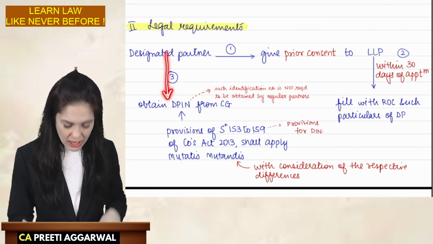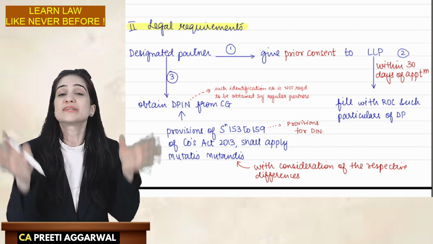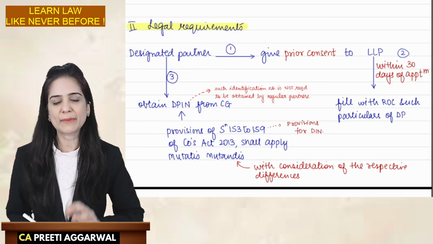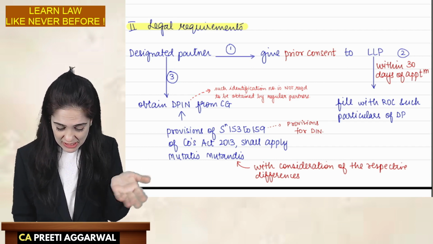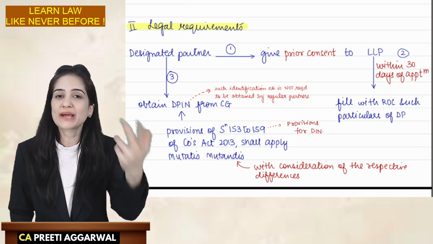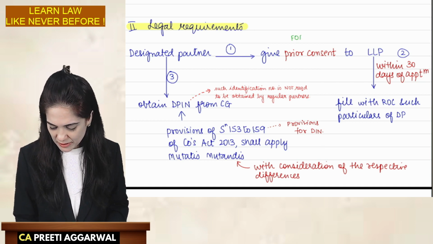Does he have a DIN? I will check whether that person has a DPIN, whether that person actually exists or not. So you just cannot write any person's name as the DP. We need his current consent also. Is he really aware that he is the designated partner? Has he agreed to accept that additional responsibility? This consent will be filed with the ROC in Form 9.